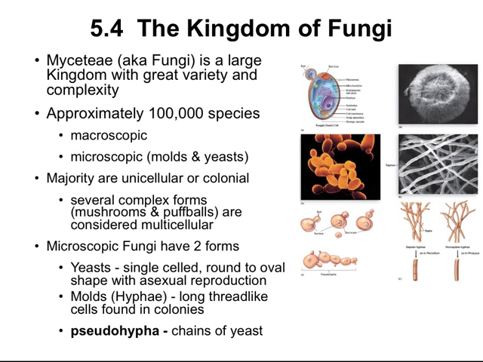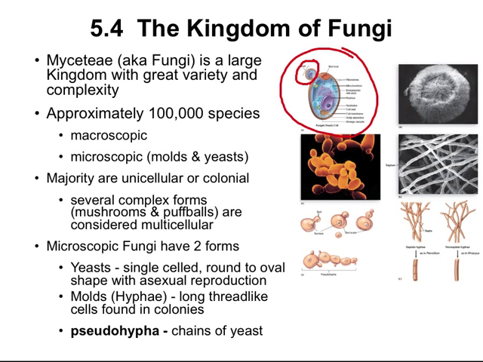There are two forms. There's the yeasts and the molds, or hyphae. Yeasts are single-celled organisms. They're round to oval in shape. You can see a generic yeast shown right here. It's a single cell, and they usually reproduce with asexual reproduction. That asexual reproduction involves formation of a bud that later breaks away from the cell.